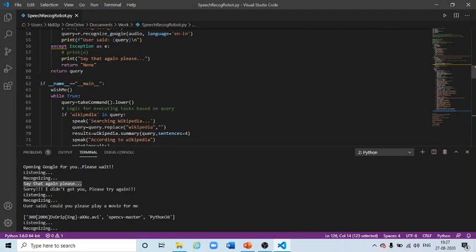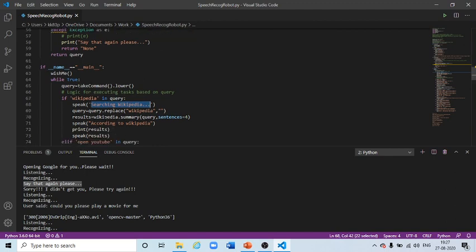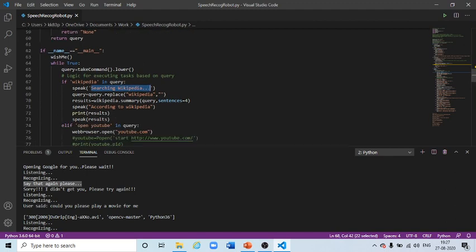If it is related to Wikipedia, it will speak, searching Wikipedia, then this query is searched in Wikipedia, and the result is saved with the first 4 sentences of the answer. Then it will reply back with according to Wikipedia, then the result. First it will print, then speak.